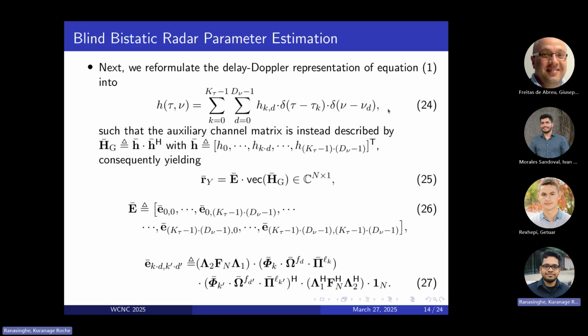So we can just rewrite the previous equation 1 as equation 24, which lets us reformulate our matrix relationship that we got in equation 23 as in equation 25, where we now have this explicitly defined dictionary matrix, right? And this is actually what allows us to completely remove the dependence of the transmit covariance from this framework.